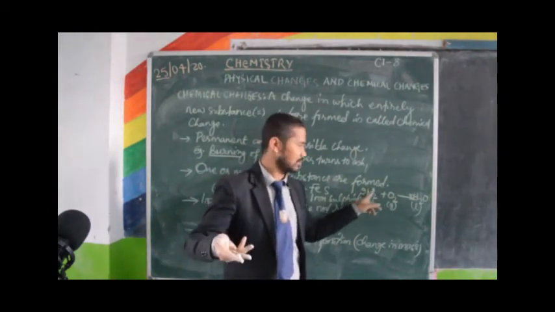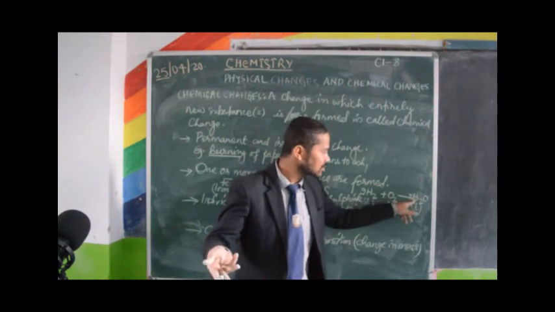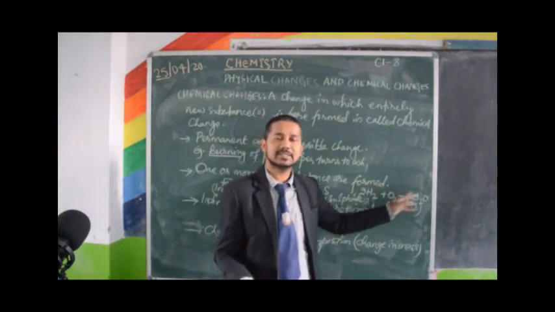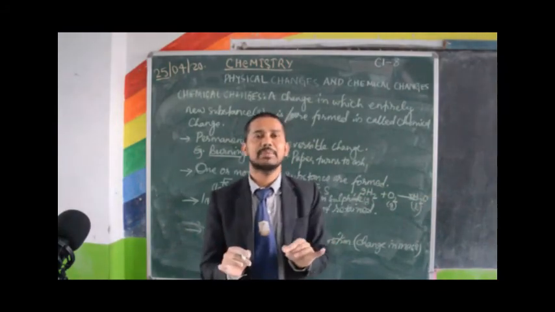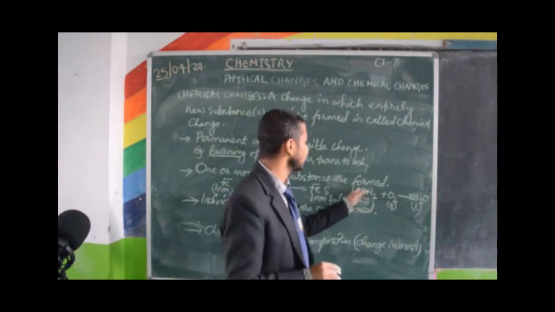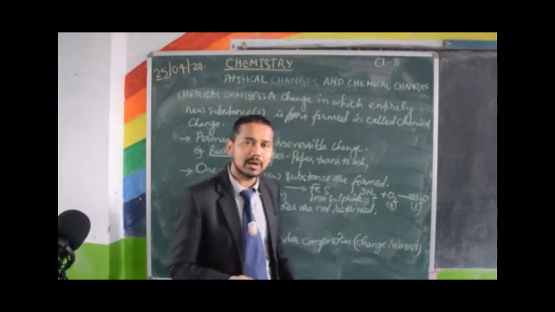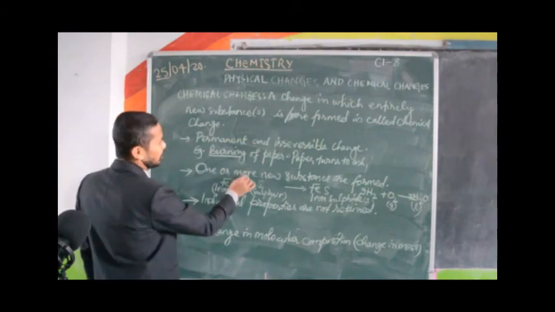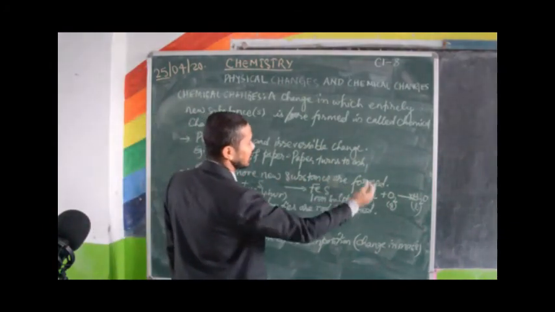Hydrogen can burn, oxygen helps in burning. But water formed out of them neither burns nor helps in burning. Means an entirely new substance has been formed. So in a chemical change, one or more new substances are formed.